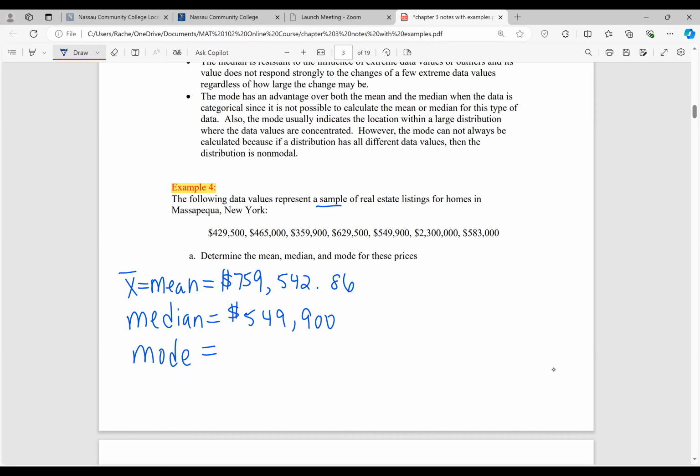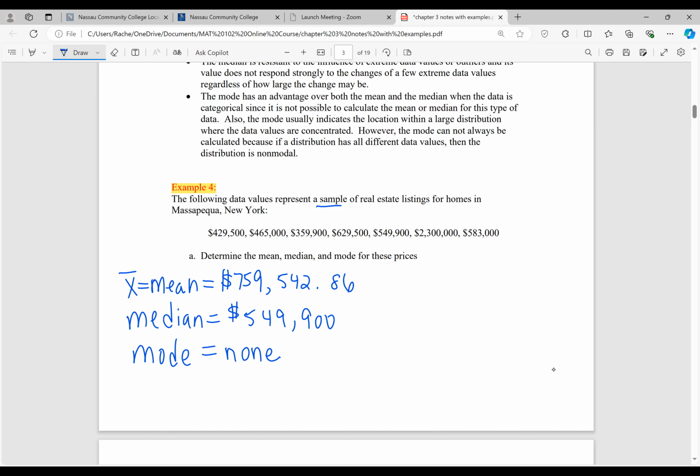Now, there's not that many data values in this sample. There's only 7. So the mode will be pretty easy to find if there is one. What we're doing is scanning right now to see if there's any listing price that repeats itself more than any other in the list. And there doesn't seem to be. So there is no mode in this case.